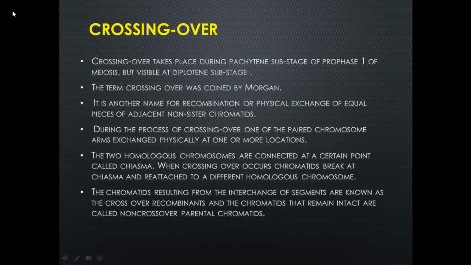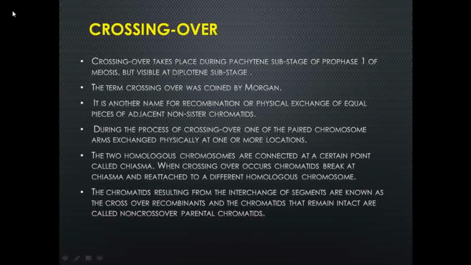The two homologous chromosomes are connected at a certain point called the chiasma, and the process is called chiasmata formation. Then the crossing over occurs: chromatids break at the chiasma and reattach to a different homologous chromosome. Firstly they break and then they reattach.